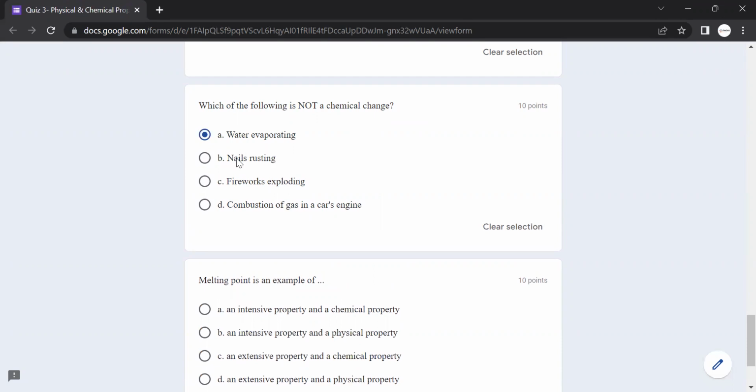Nails rusting. Rust, this is very important. For example, rust of the iron. Actual rusting is affected by the reaction with oxygen with the ferrum, iron, as you know. The ferrum oxides will be the main reason for rusting. This will be chemical. Fireworks exploding will be chemical. This is the reaction with oxygen. Combustion of gas in a car's engine is also a reaction. Therefore, water evaporating will be the physical process.